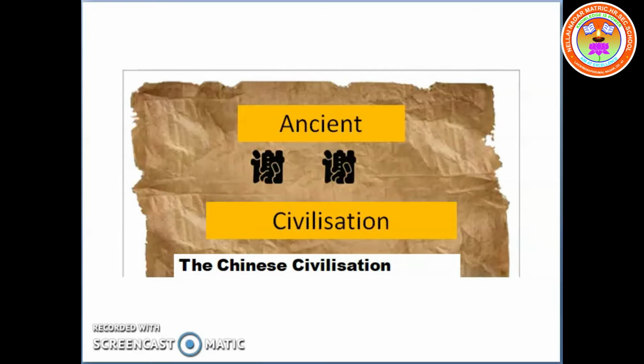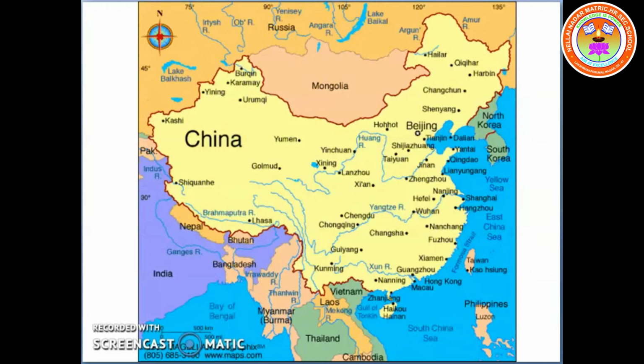Where is China located? China is located in the southeast of Asia. China has 2 major rivers. One is known as Huanghe or Yellow River, and the other one is the Yangtze River. The Yellow River is also known as Sorrow of China, since it changed its course and caused frequent floods.